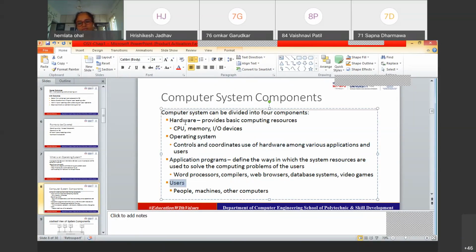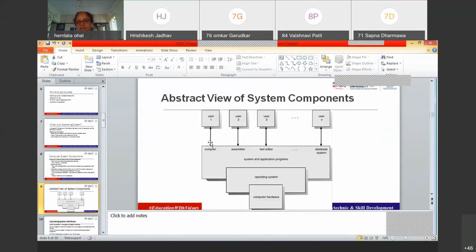Now hardware, as you know, is the CPU, memory, the whole computer system along with all the IO devices, right? Hardware is simply the whole computer system along with the IO devices. For the operating system and the application programs, let us first see the diagram of how they are placed layer-wise in the system. At the bottom layer exists the hardware. The second layer is the operating system, and then the third layer is the application program. These two make up the software component.